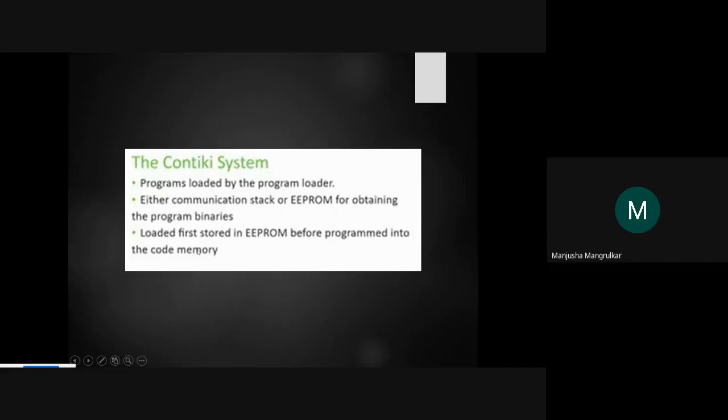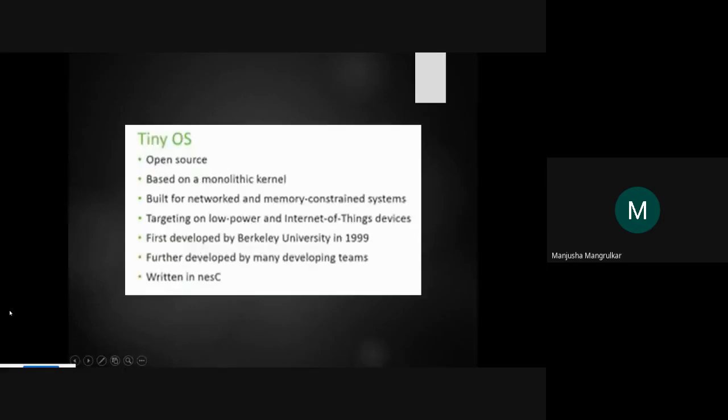Before the program runs, it will be stored in the EEPROM, and then it comes into the code memory, data memory, text memory, stacks, program memory, heap memory. All these are the stack pointers memory, right? Now, the first is the Contiki system.